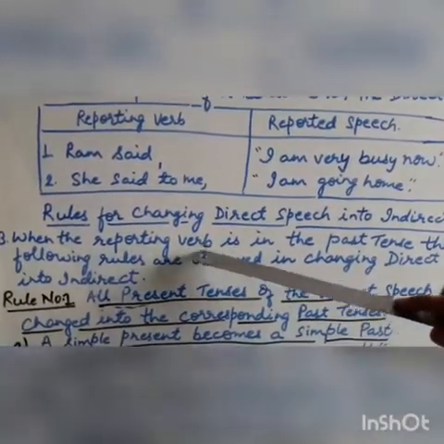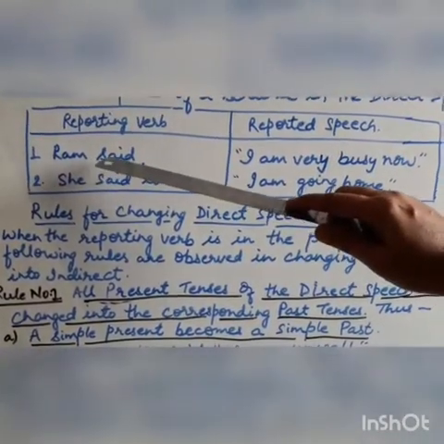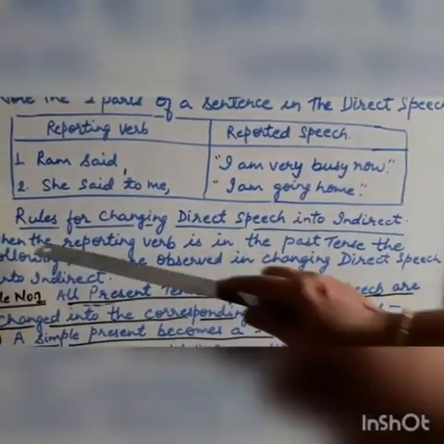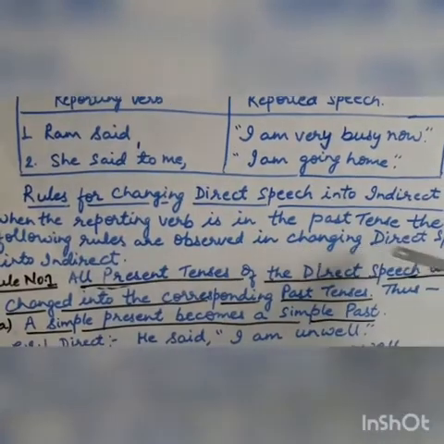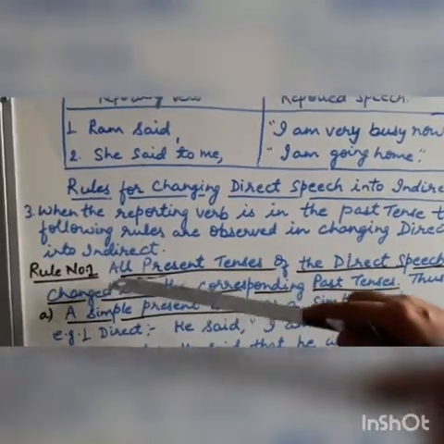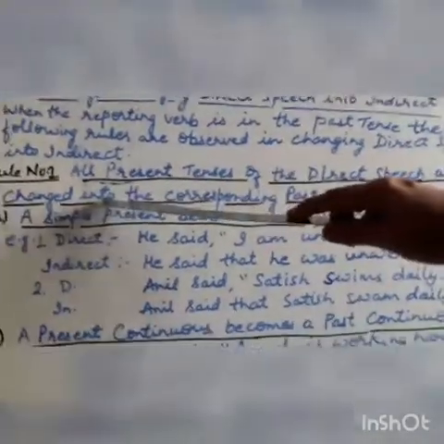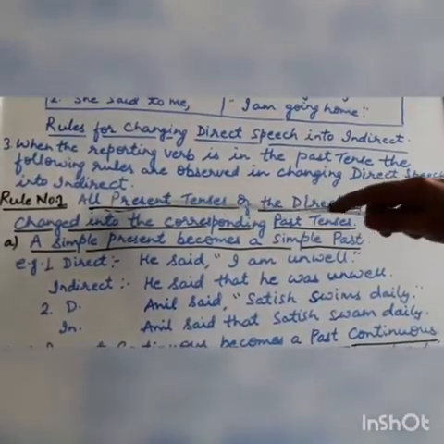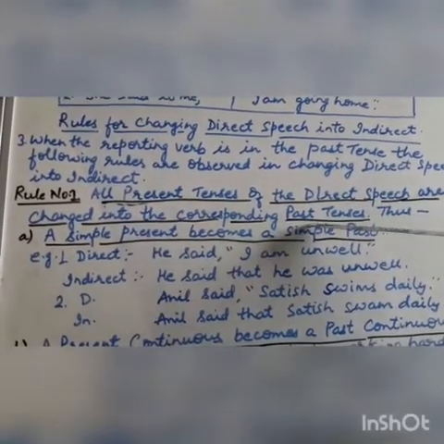What are the rules for changing direct speech into indirect? When the reporting verb is in the past tense. How did you come to know? By looking at the word said. It is in past tense. So when the reporting verb is in the past tense, the following rules are observed in changing direct speech into indirect. According to rule number 1, all present tenses of the direct speech are changed into the corresponding past tenses. Again, I am repeating, all present tenses of the direct speech are changed into the corresponding past tenses.